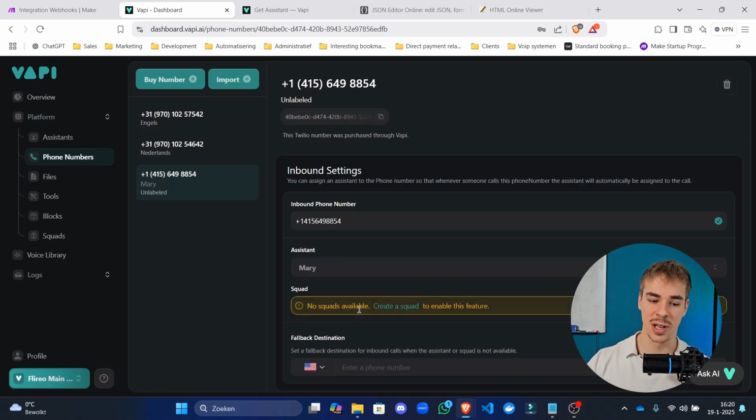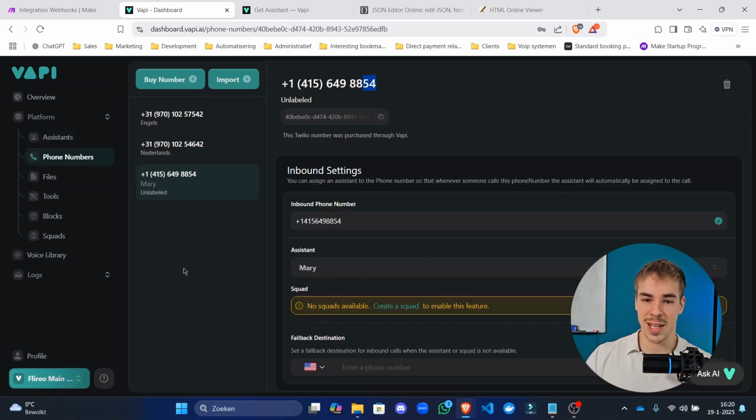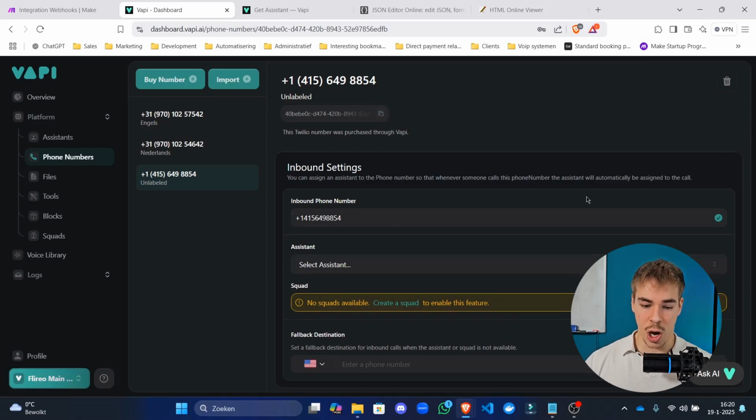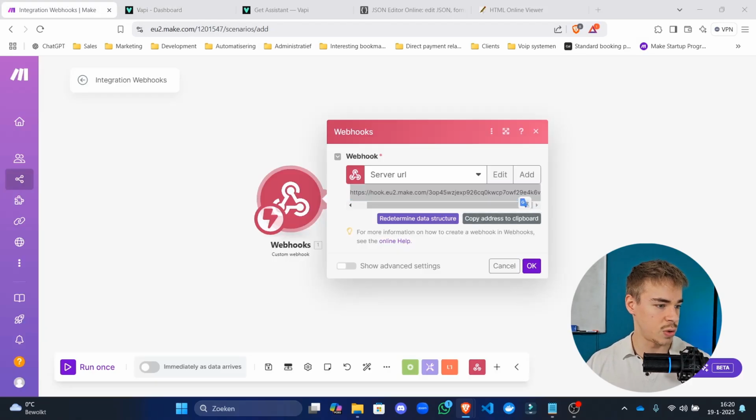So we're not going to click this, because that would be a persistent agent. That would tell Vapi that if a call is coming in, it has to reply with that agent, but we can't edit anything on the fly to that agent. We'd have to log in every day to do that, and we can't automatically change anything on that agent, which is what we want to do. So we're not going to select an assistant for that phone number, so this has to be empty. Then we are actually going to call that phone number, and it's going to send a request to our system. That's what we're going to do right now.